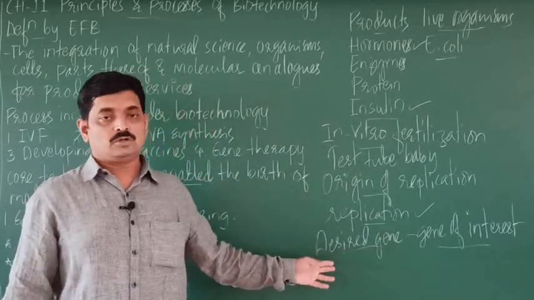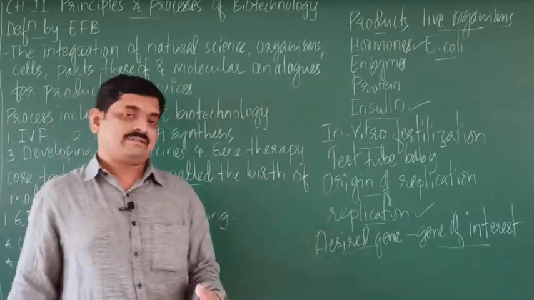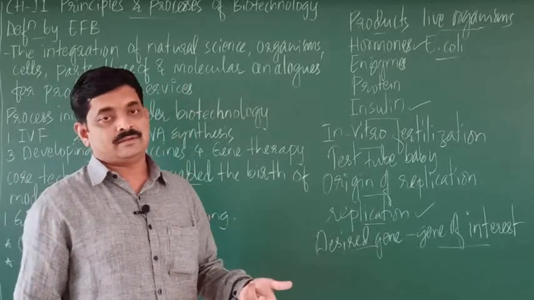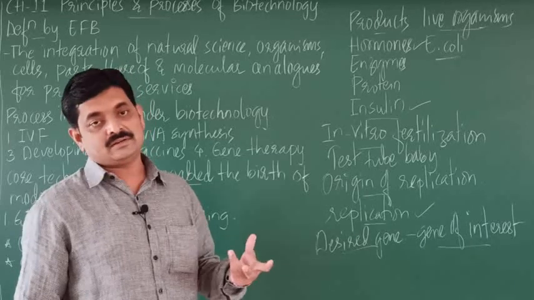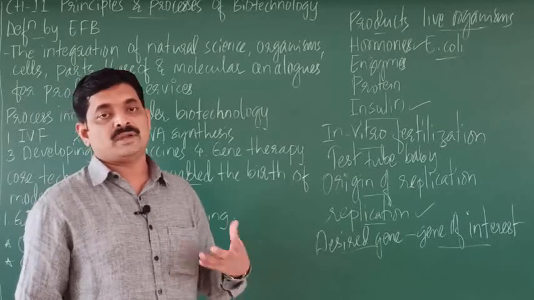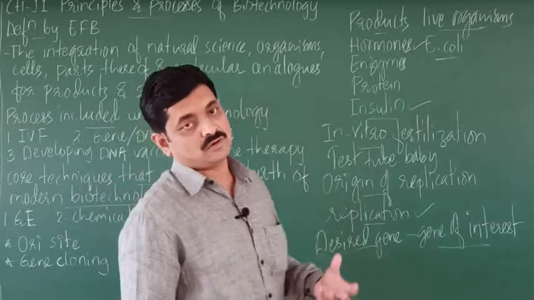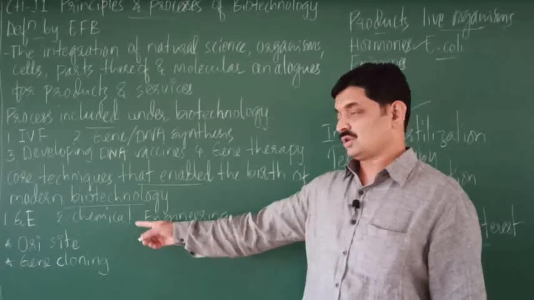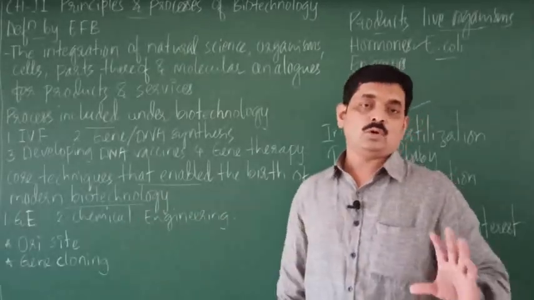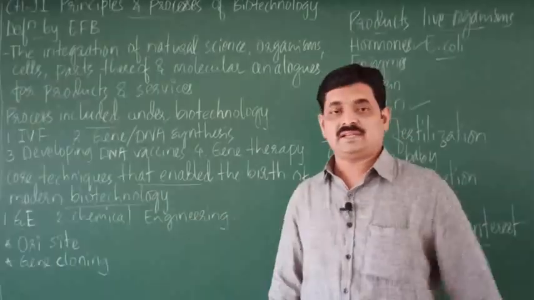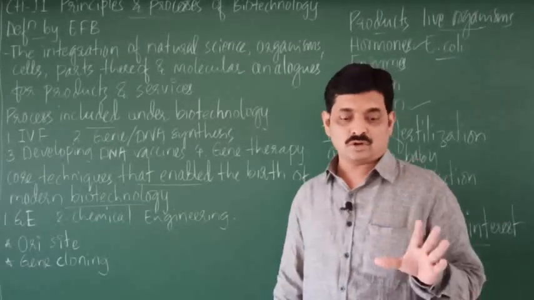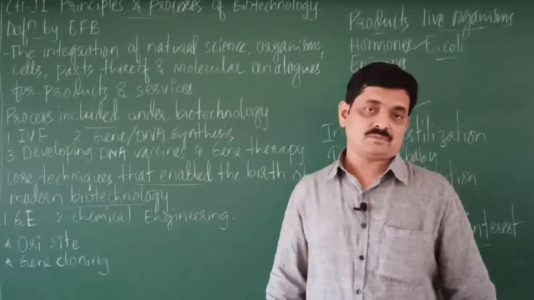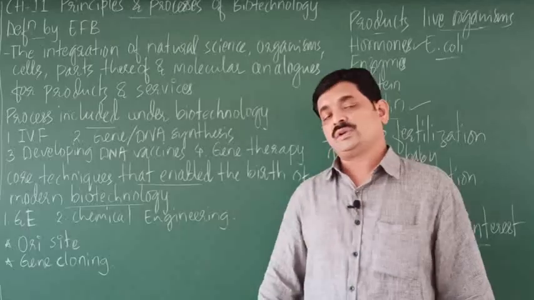So the desired gene or gene of interest is replicated to produce many copies. This process of replication of the desired gene is initiated or controlled by this site located on DNA, which is called the Ori site. So Ori site means origin of replication, which initiates the replication process.